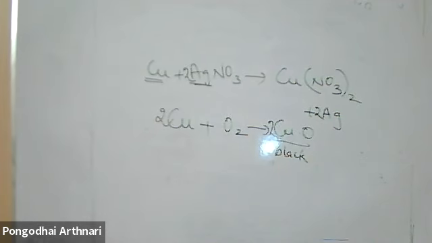But if I ask what you observe when you heat ferrous sulfate, and you say SO2, SO3 are produced, we won't give marks. Say SO2 and SO3 are produced with the burning sulfur smell. Ferrous sulfate, which is green in color, converted into brown colored Fe2O3. That is called observation.